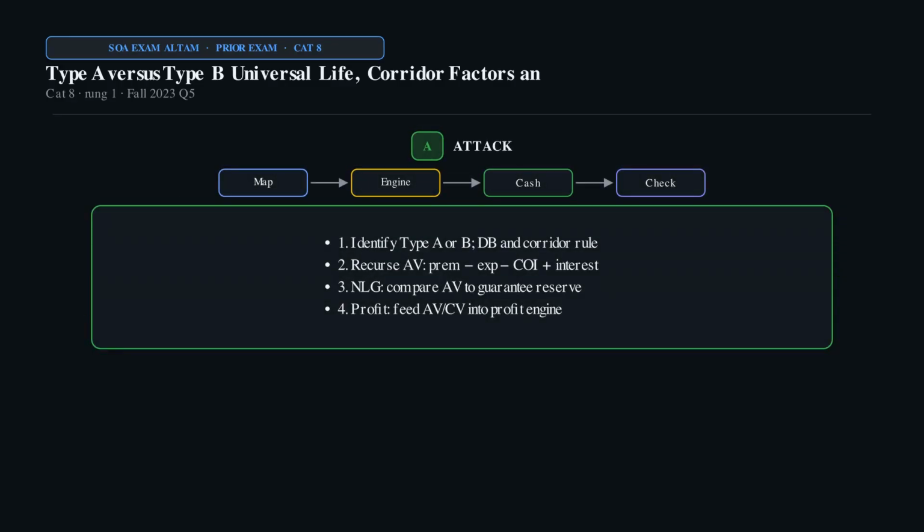Attack with the Category 8 checklist. Step 1. Identify type A or B, DB, and corridor rule. Step 2. Recurse AV, prem minus exp minus COI plus interest. Step 3. NLG, compare AV to guarantee reserve. Step 4. Profit, feed AV/CV into profit engine.